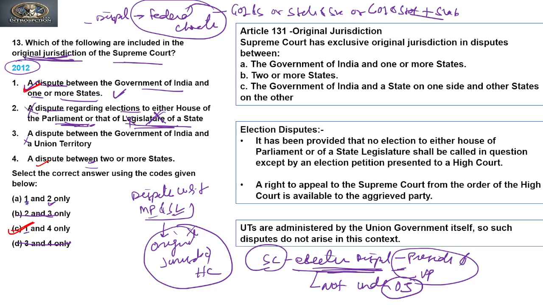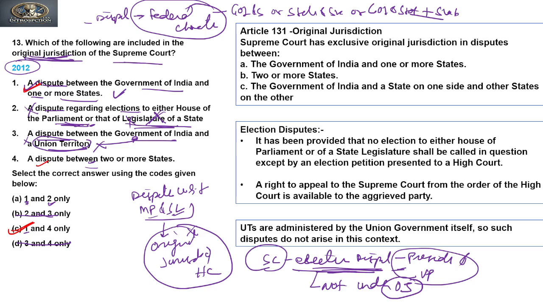So why is the third incorrect, if you see? It says that a dispute between Government of India and a Union Territory falls under original jurisdiction. No, it does not. Why? Because Union Territories are controlled by the Government of India. So there is no question of disputes arising under its own control. So UTs are either directly or indirectly controlled.